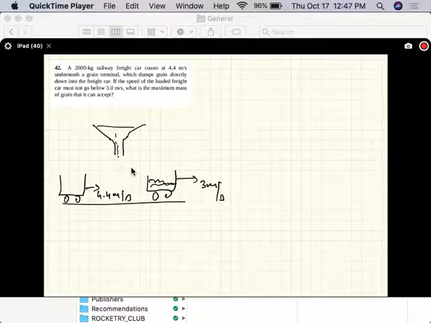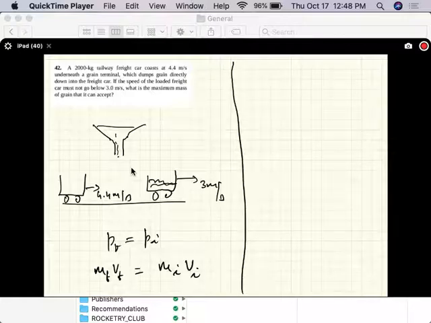Now you can treat this as a collision problem. Now in collision, what is it that is true? The momentum after the collision is equal to the momentum before the collision. So this is before the collision, and this is after the collision. The momentum of the car after the collision is the mass of the car, here the mass is changing, and that should equal the initial mass of the car and the initial velocity of the car.